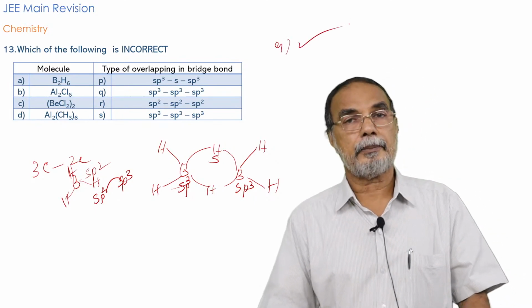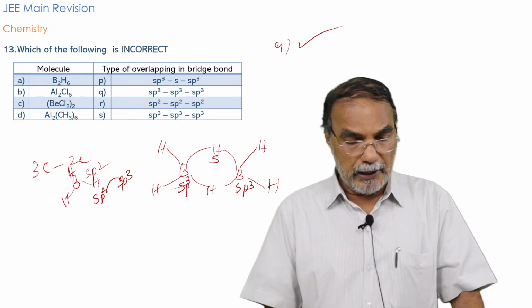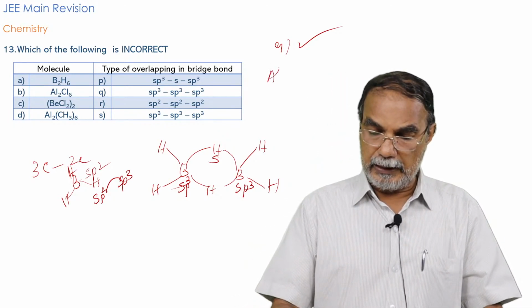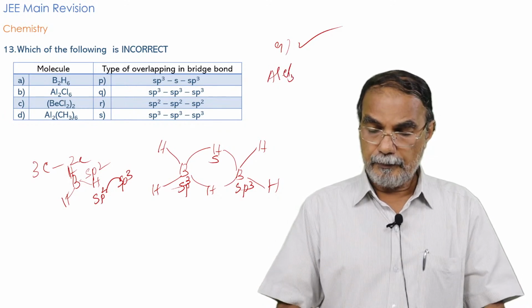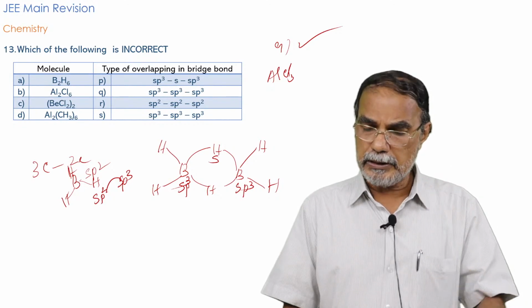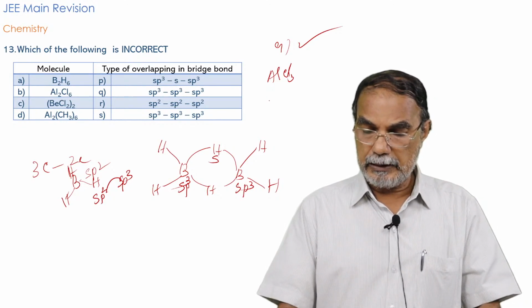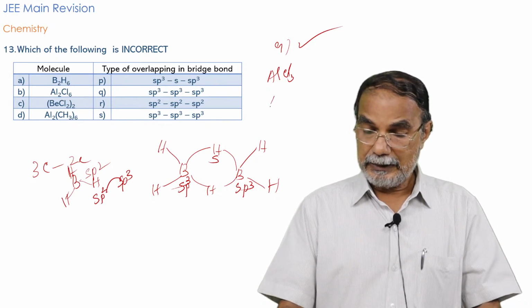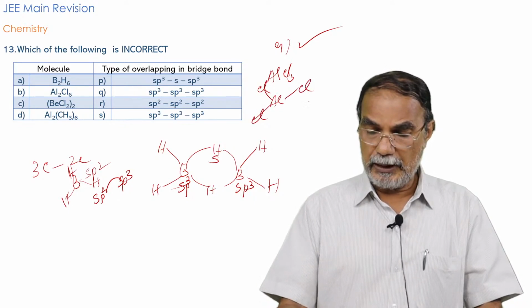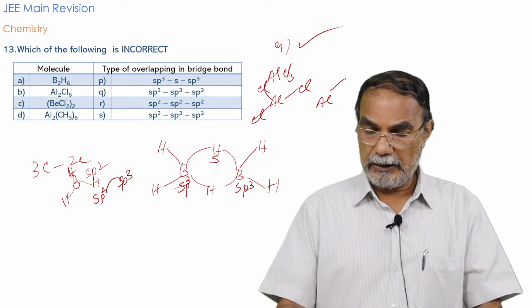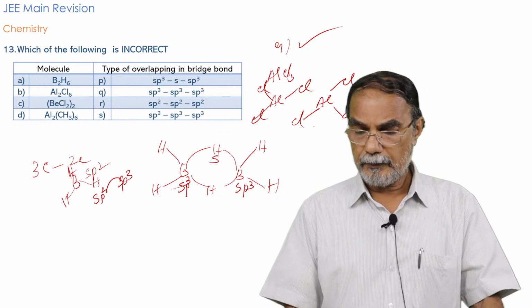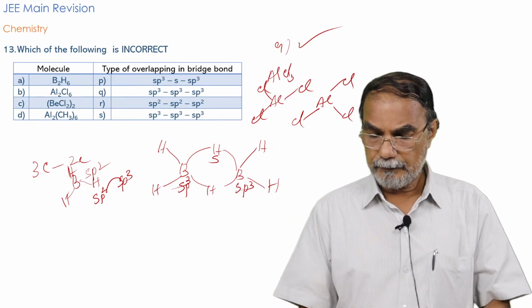Now what about Al2Cl6? AlCl3, in a similar way, is an electron deficient molecule. It is short of 2 electrons, and it forms the dimer Al2Cl6. Here you have Al, Cl, Cl, and this is Cl.